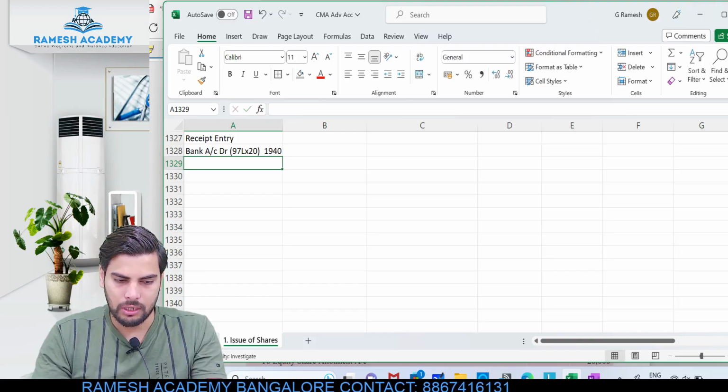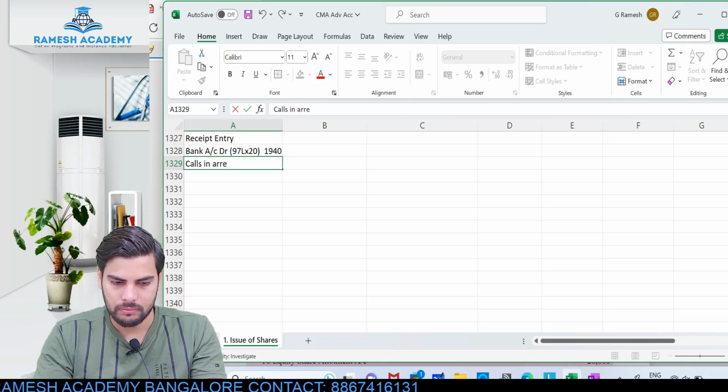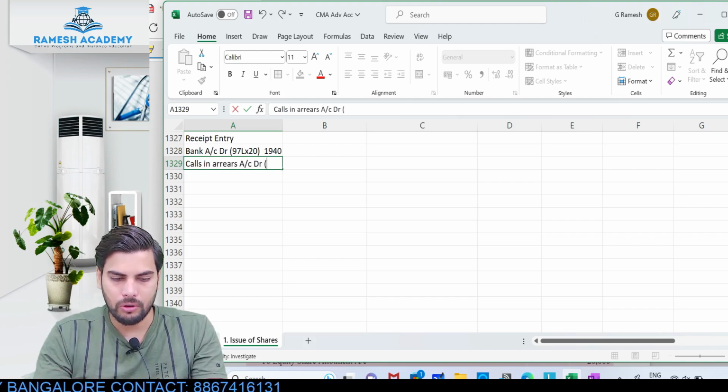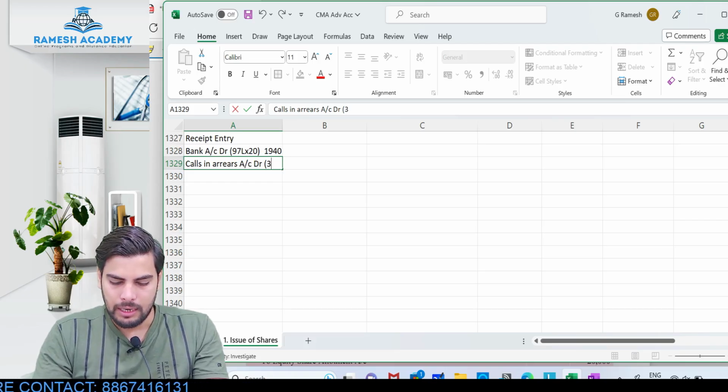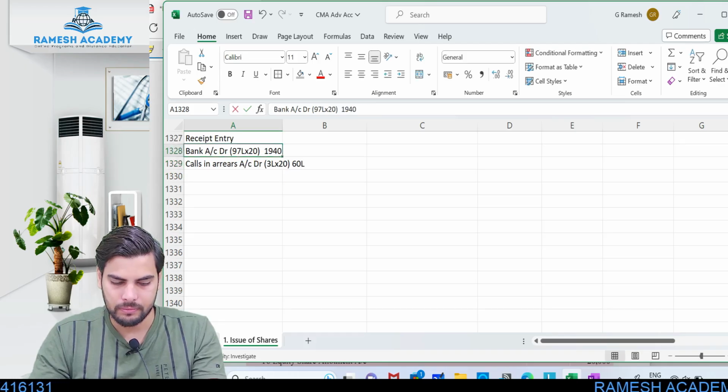Calls in arrears. There are some calls in arrears, so calls in arrears account debit. How much would be the calls in arrears? 3 lakh shares into 20, so this would be to the extent of 60 lakh.